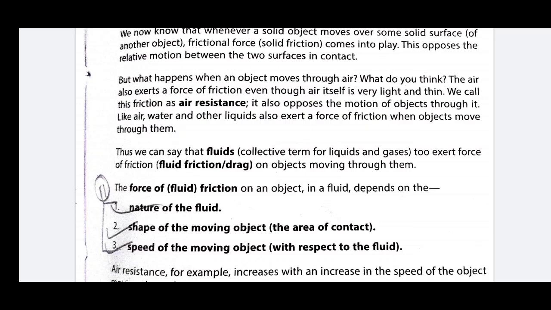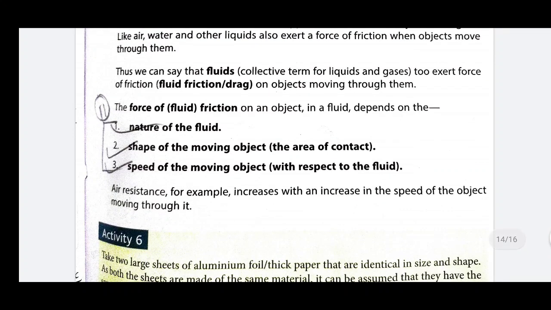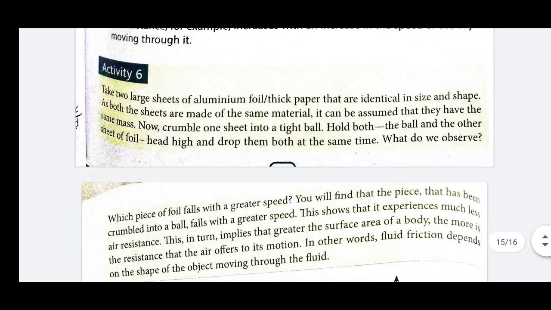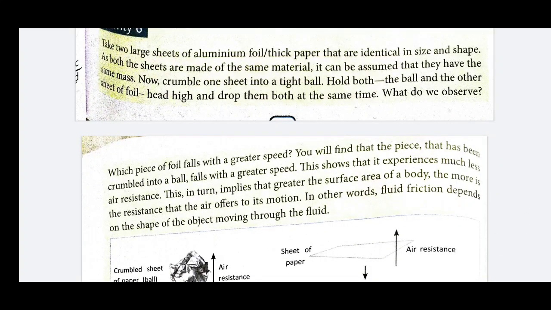Fluid friction depends upon three factors: first, the nature of the fluid; second, the shape of the moving object; and third, the speed of the moving object. Air resistance is also an example of fluid friction.